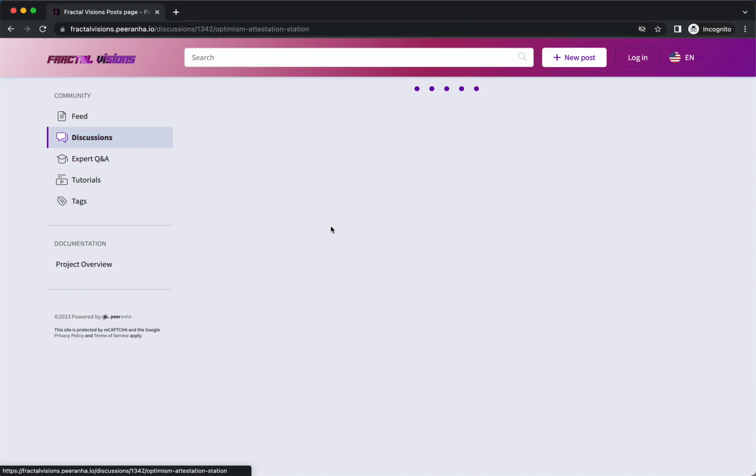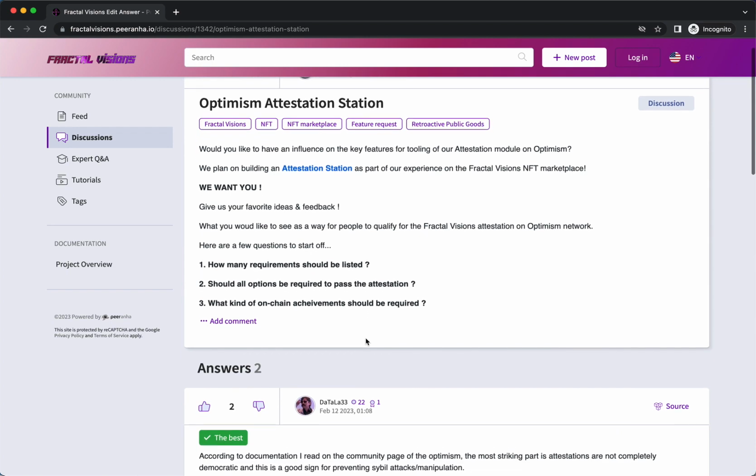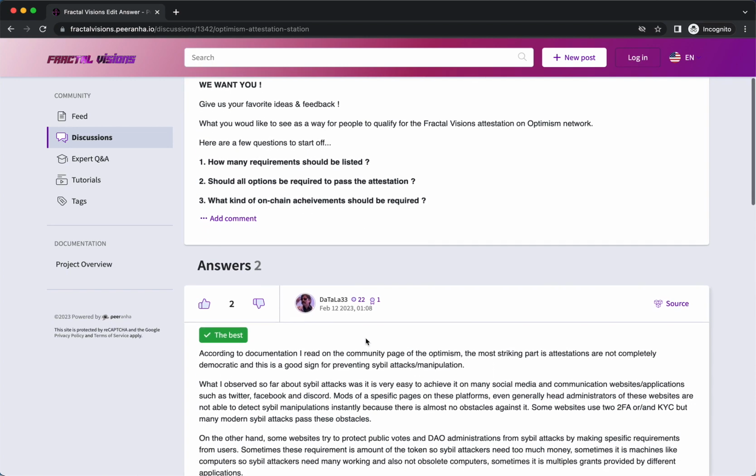The next discussion that we have posted is for the Optimism attestation station. And this is additional tooling that we're going to be including on top of the Fractal Visions NFT Marketplace.